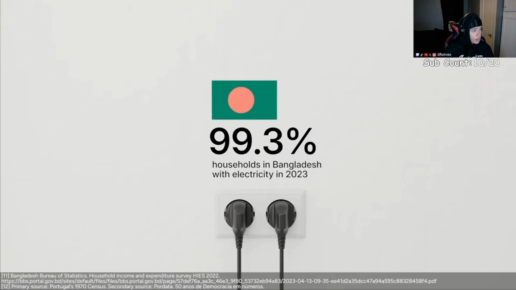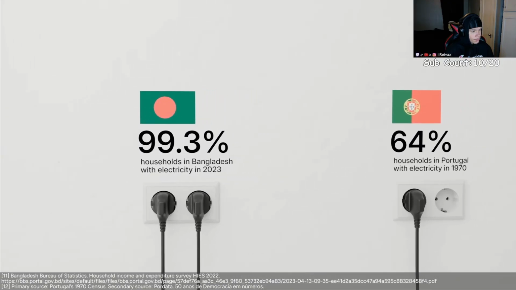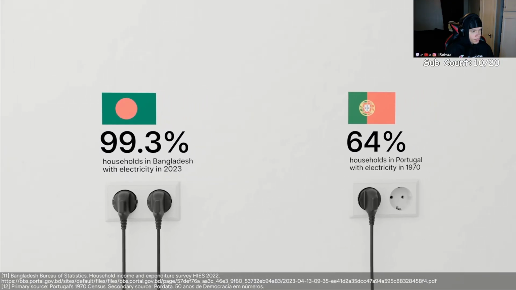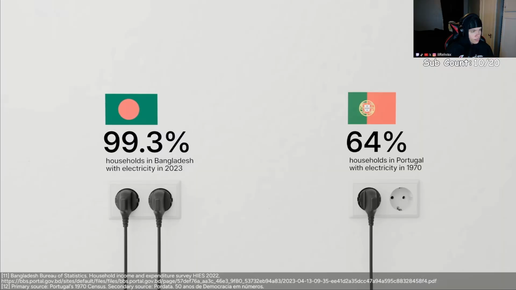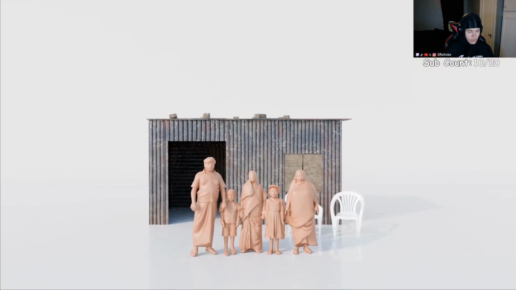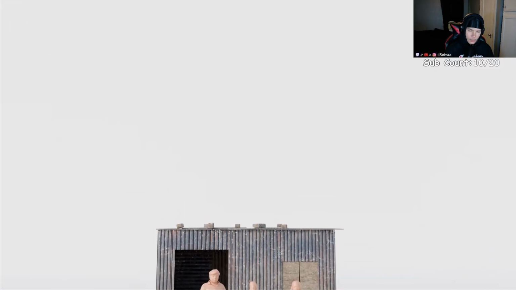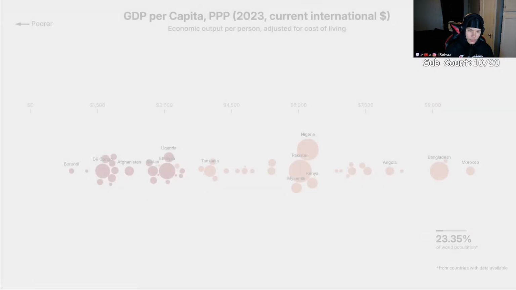This might not sound like a big deal, but in Portugal, a high-income country, the country where I'm from, if we go back to 1970, only 64% of the population had access to electricity. Some people think that countries like Bangladesh will always stay poor, but the reality is that Bangladesh in some aspects is already more developed than the Portugal my parents grew up in.